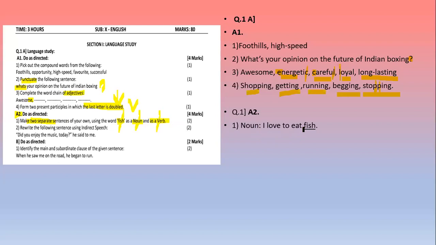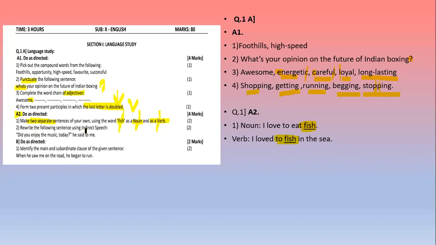Now here we have an example. I love to eat fish. Now fish यहाँ पर क्या है? It is your noun, because it is the name of that animal. I loved to fish in the sea. Now here to fish, this is a verb. This is the infinitive form of the verb. So here to fish means fish पकड़ना. To catch fish, वो action को to fish बोलते हैं. So I have used I love to eat fish as a noun and I love to fish in the sea, that is your verb.